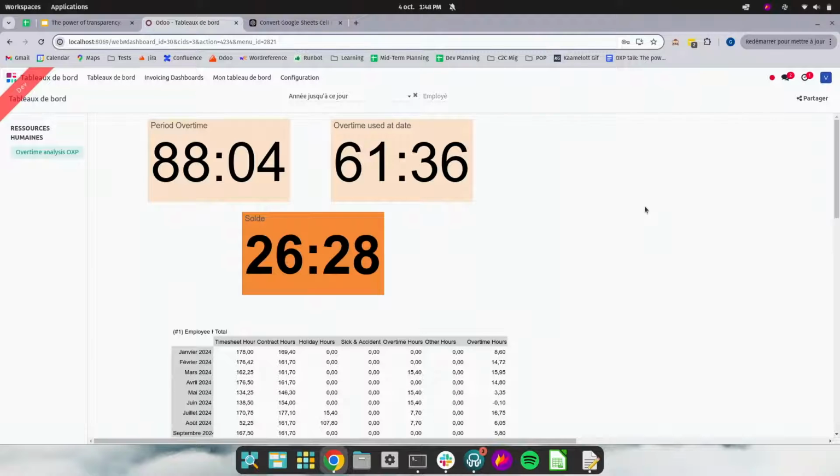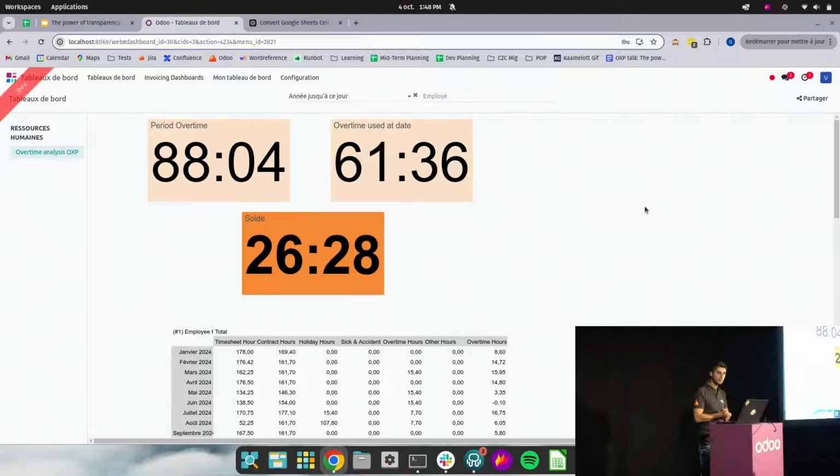So I worked 88 hours in overtime since the beginning of the year, and I already took 61 hours in leaves, so I still have a balance of 26 hours. You also see, by the way, that Odoo automatically translated the word balance by the translated terms in French.